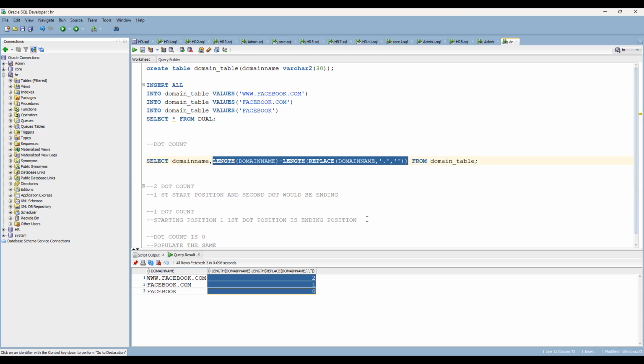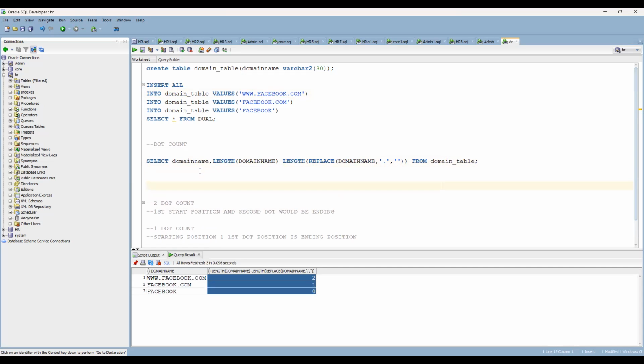This is the way you have to count the number of dots present. Okay, now you are clear on how to get the dots. Now, what is the next thing you have to do? If 2 dots are there, then the string should start from where? It should start from here, after the first dot symbol, and it has to go until here. How can you do that?